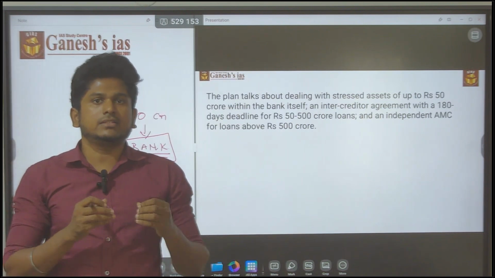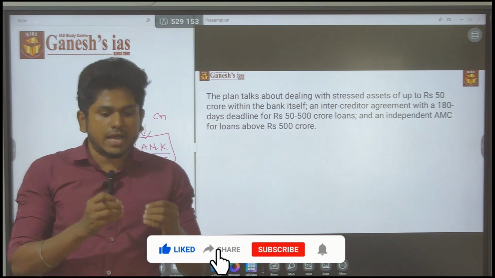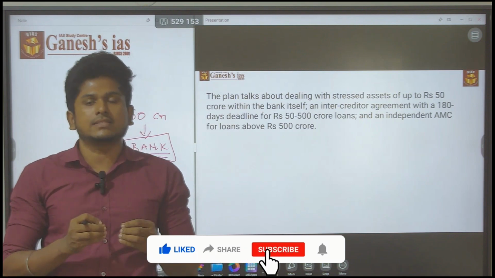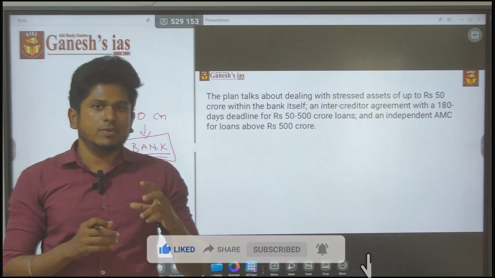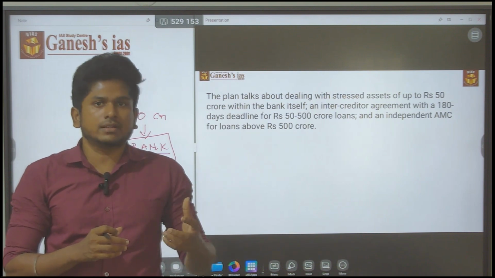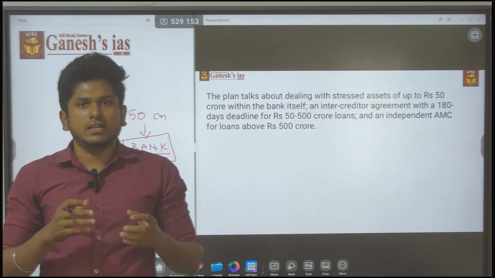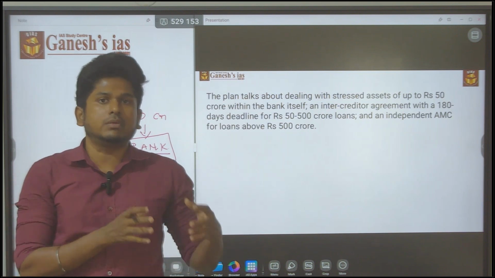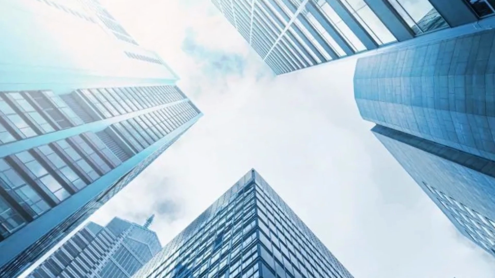They auction all the collateral to the asset management company or asset reconstruction company. They will bid for that collateral, get the land or whatever, sell it, and repay the bank. So this is all about the asset management company.